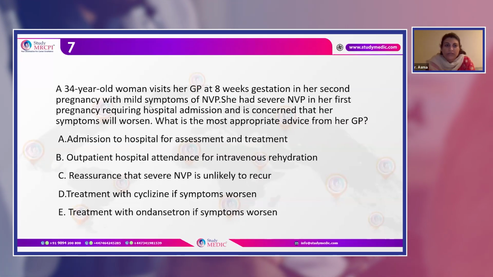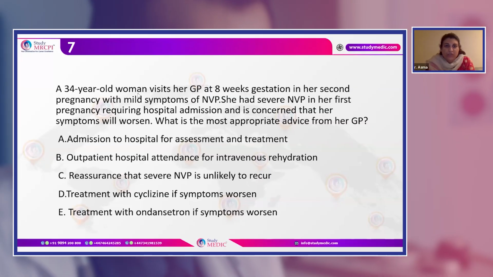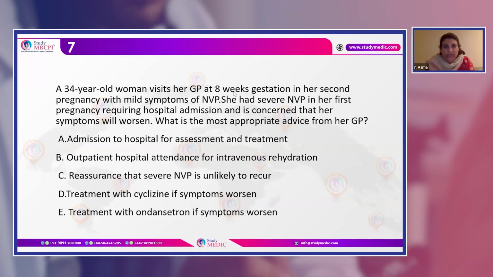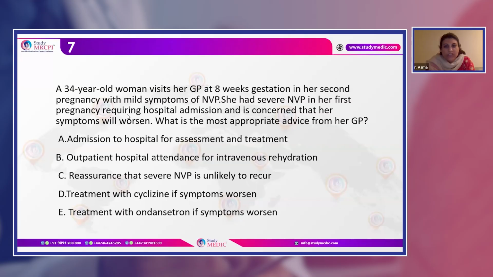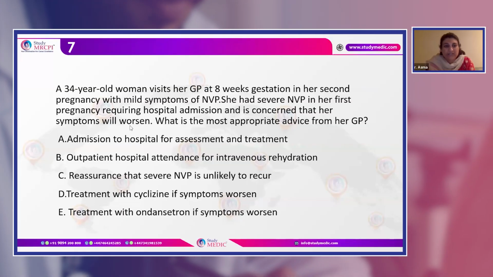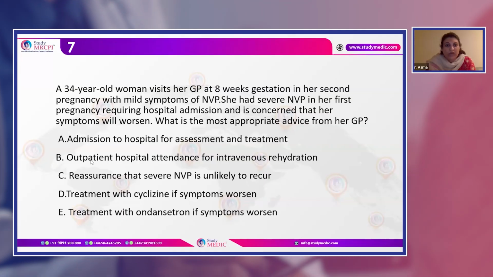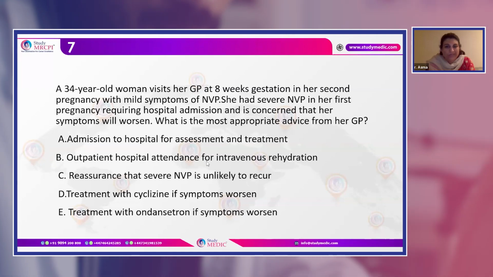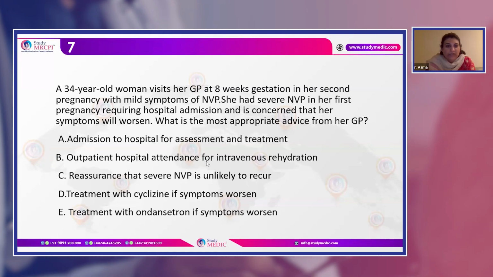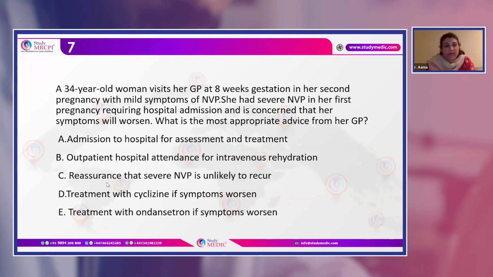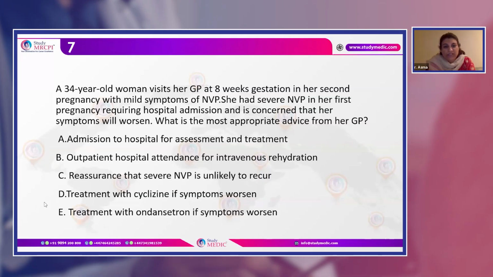So now the important point is she's a 34-year-old woman in her second pregnancy, at 8 weeks of pregnancy, only with mild symptoms. She has a previous history of hyperemesis, so there is going to be recurrence, but it doesn't mean you're going to admit or give outpatient hospital attendance for IV rehydration. So these two things are not appropriate. And reassurance is also not good, as she's presenting with mild symptoms, but the symptoms are there. So the best thing is